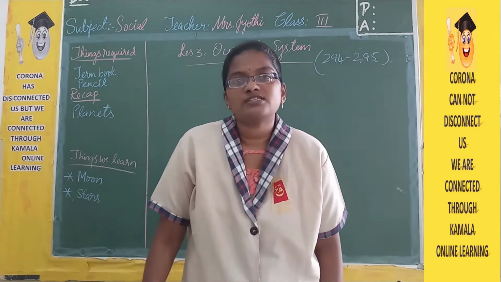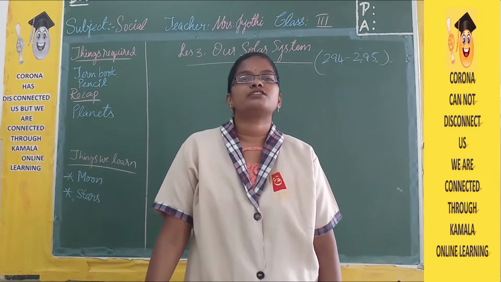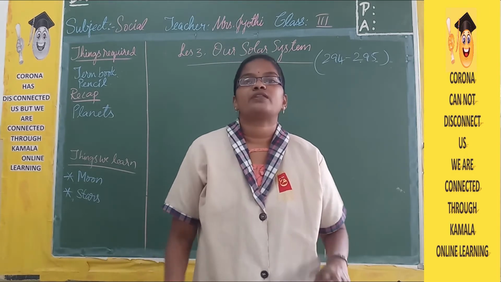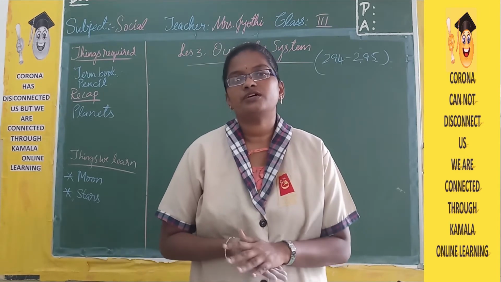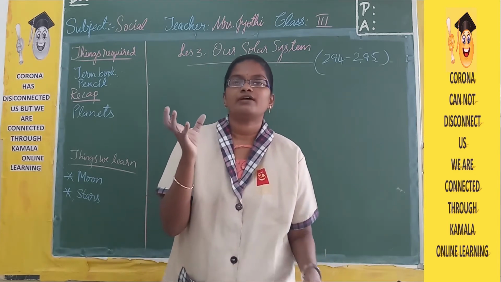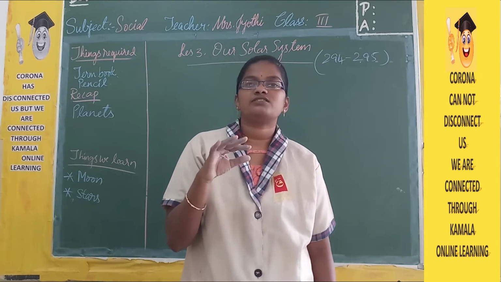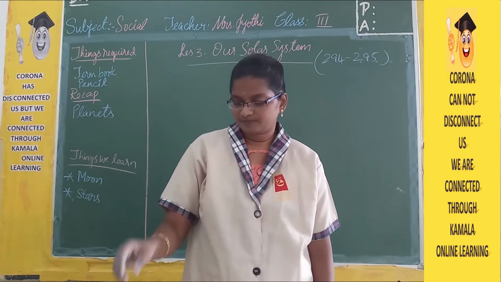Then in today's class we will learn about the moon and phases of moon, star and constellation. The moon, everyone loves to see the moon, isn't it? During night time, sometimes it's round in shape, sometimes it's only half, and sometimes it is crescent like this.